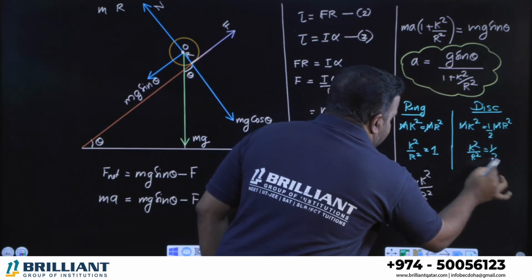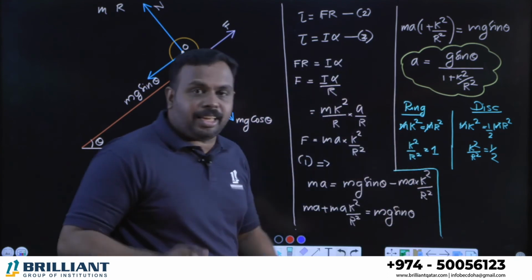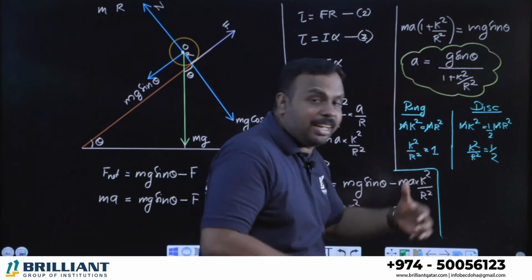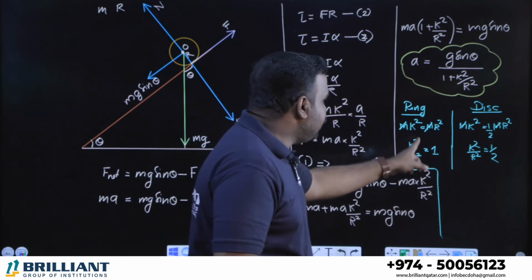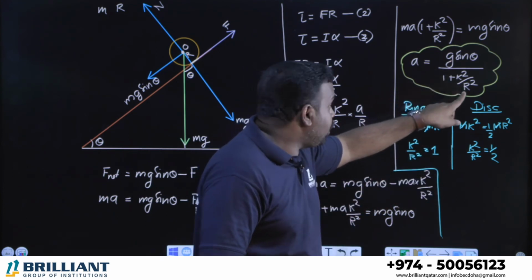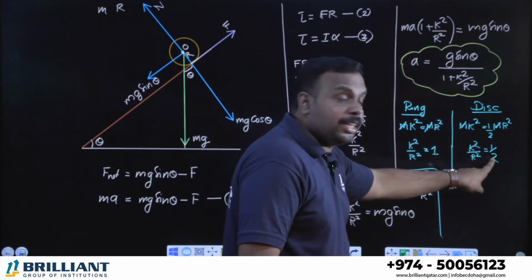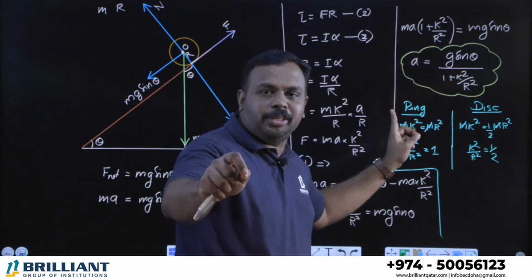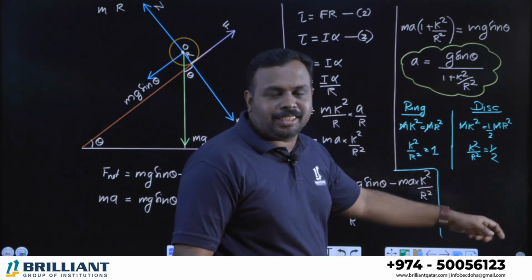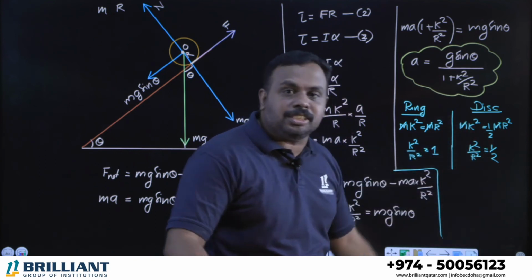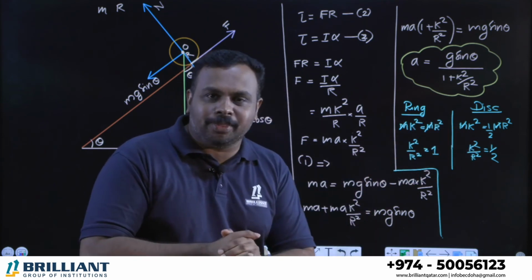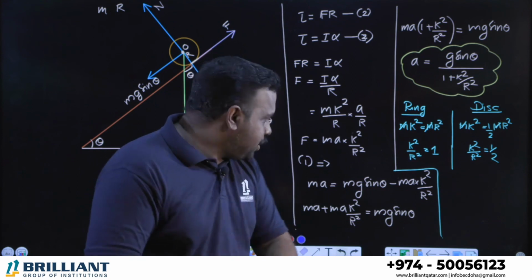So what we are getting is, for a ring, k square by r square is 1. For a disk, k square by r square is half. Tell me, which body has more value of k square by r square? It's the ring. Look at the equation: the more the value of k square by r square, the less the acceleration. The less the value of k square by r square, the more the acceleration. Now tell me, which body will have more acceleration, ring or disk? Clearly the disk has more acceleration because its k square by r square value is small. So the disk will reach the bottom in the shortest time. Clear? I think it's perfect.